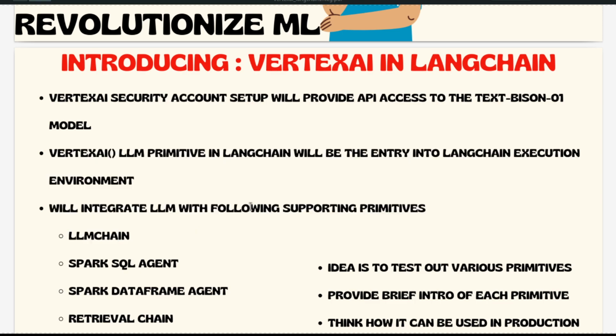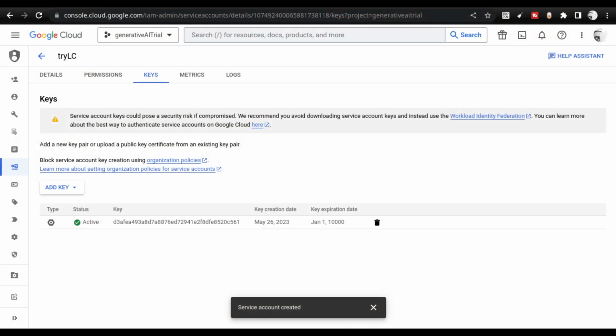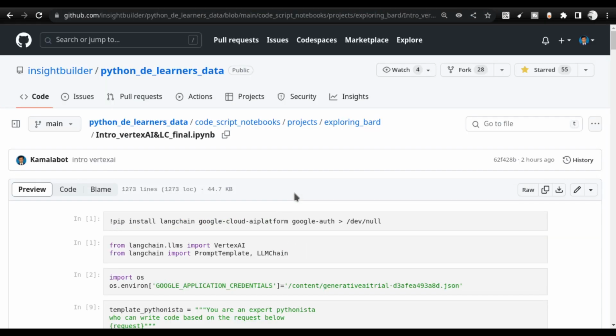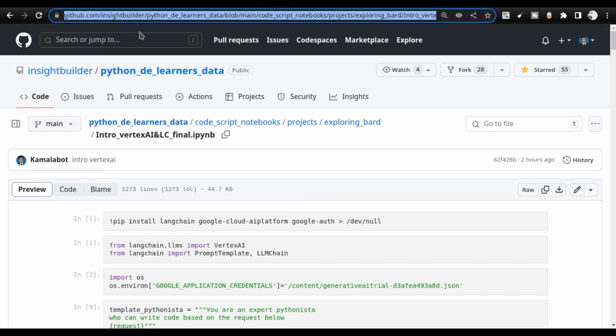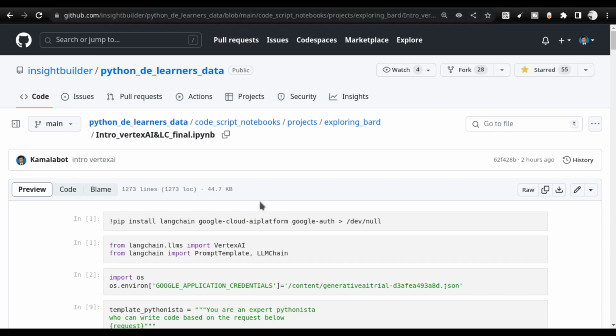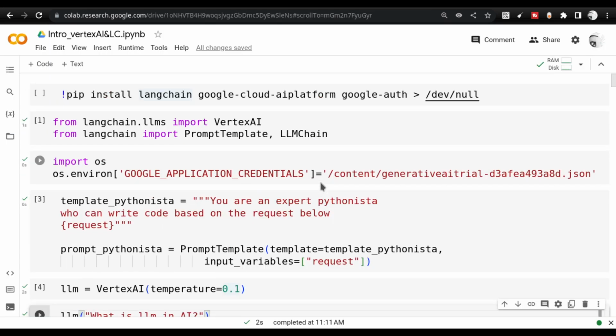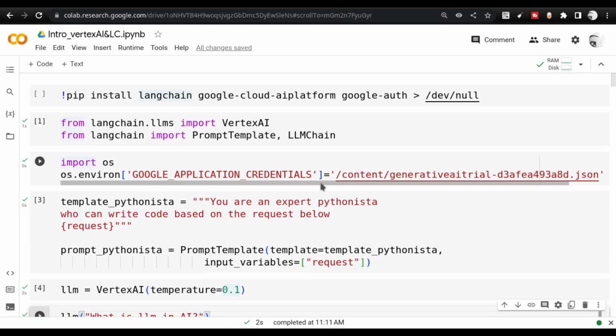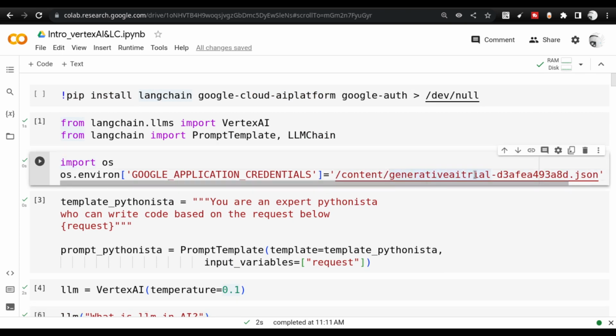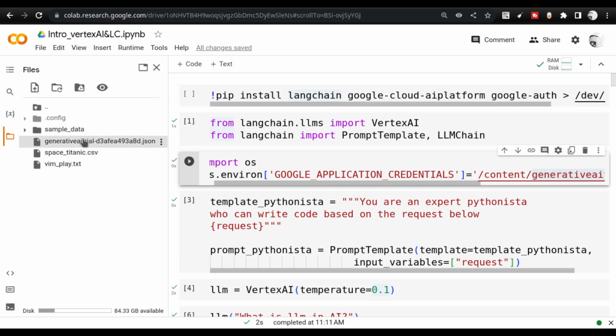It's all about working with Langchain. Let us go to the browser again. The code that I'm going to use is already updated in the GitHub repo. This particular link will be shared with you guys. You can open this link in your own Jupyter notebook in a local environment, or you can use the Google Colab environment too. There are no restrictions. Wherever you use this Jupyter notebook, ensure that you copy the JSON file that you downloaded from the Google Cloud platform. This is the JSON file, and I have kept the JSON file here.